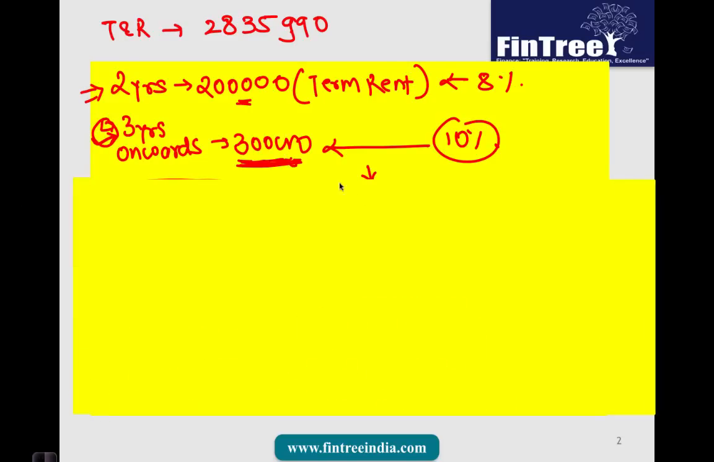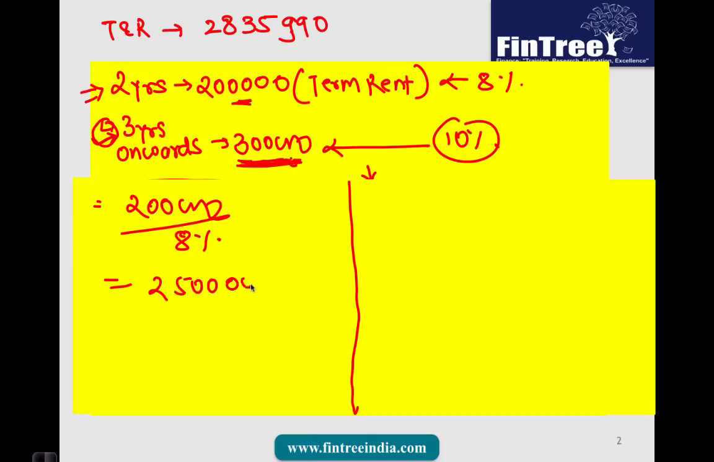Okay, now how do we value the property using layer approach? What we do is we divide our rent into two parts. We would say that this 200,000 we would keep on receiving till perpetuity. So 200,000 divided by 8%, this is the valuation of your first layer. That would give us a valuation of 2.5 million.